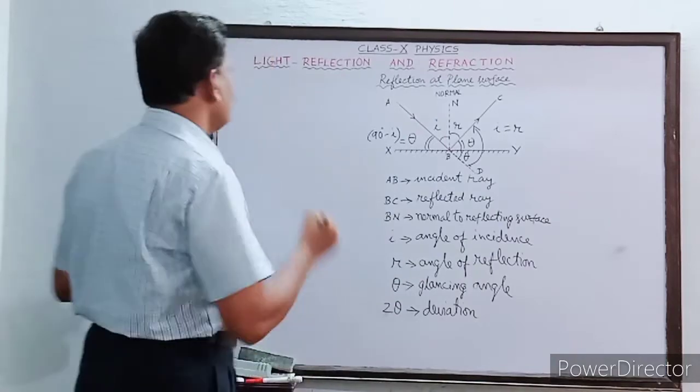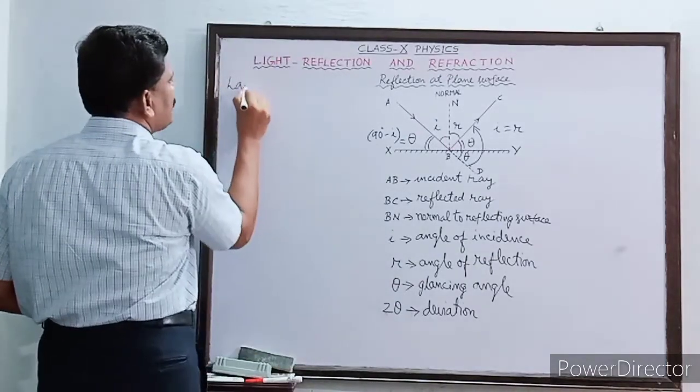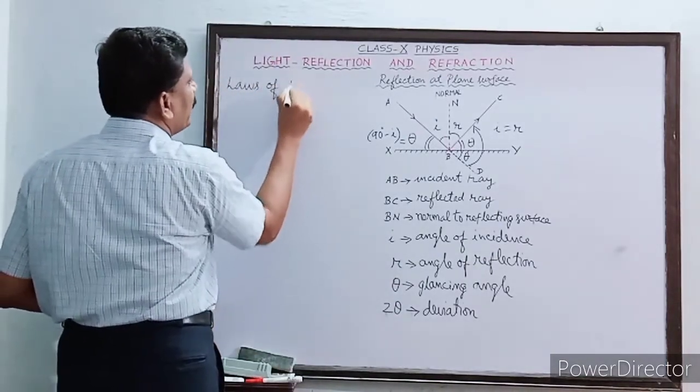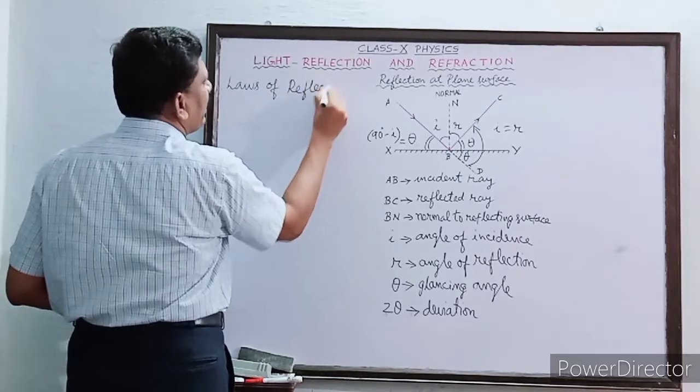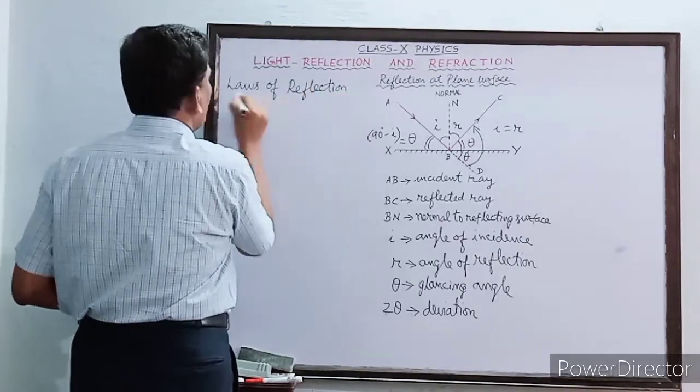There are some interesting points called the laws of reflection. This is very, very important. There are two laws.